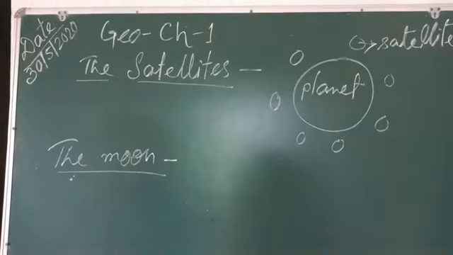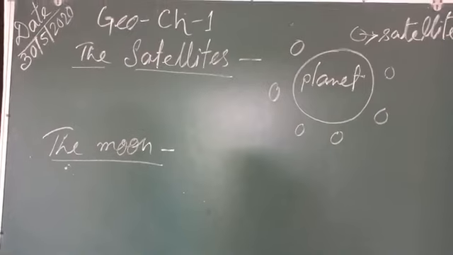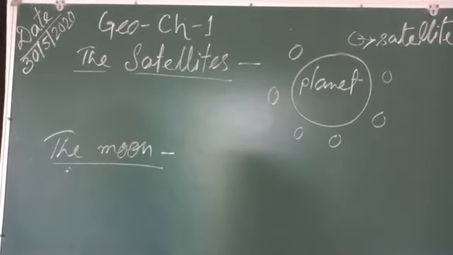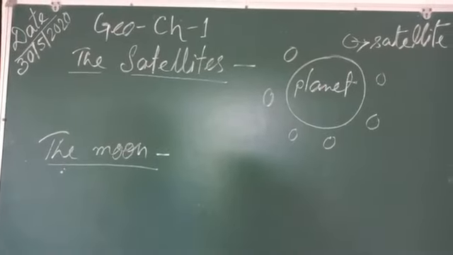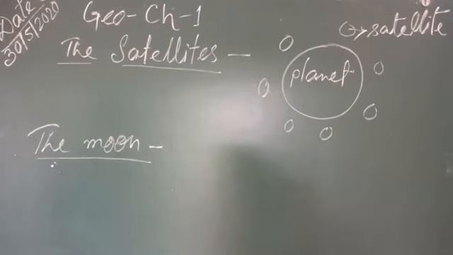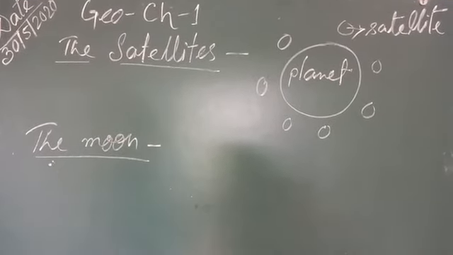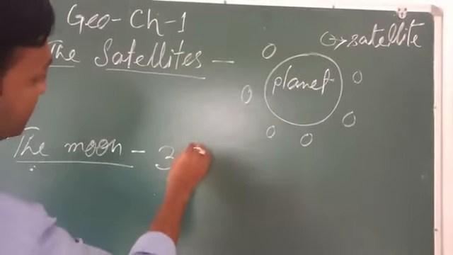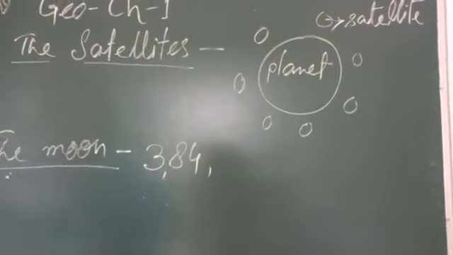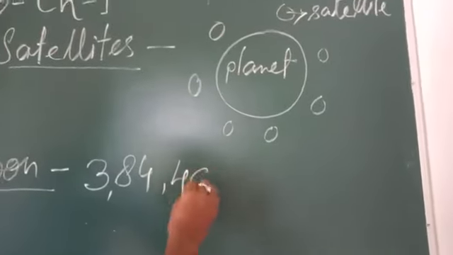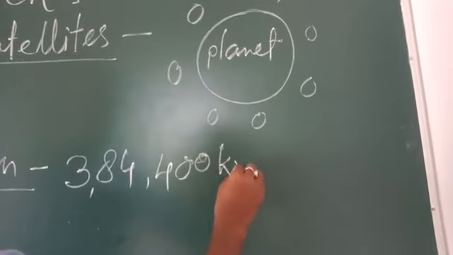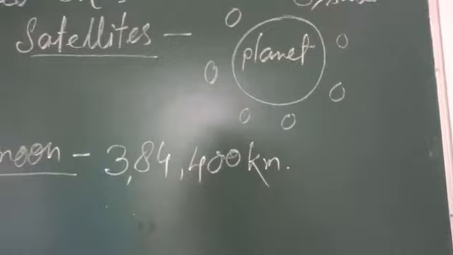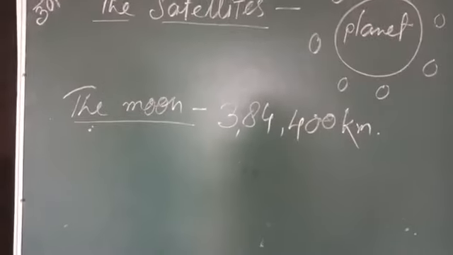The average distance of the moon from the Earth is about 3,84,400 kilometers. This is the distance from Earth to moon.